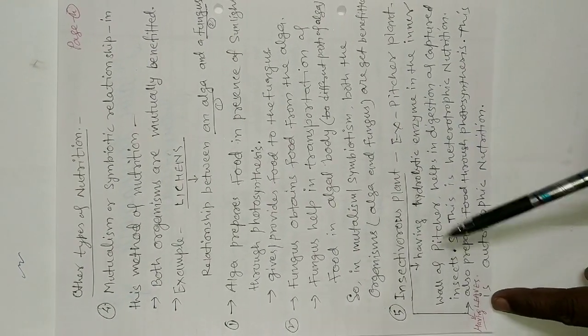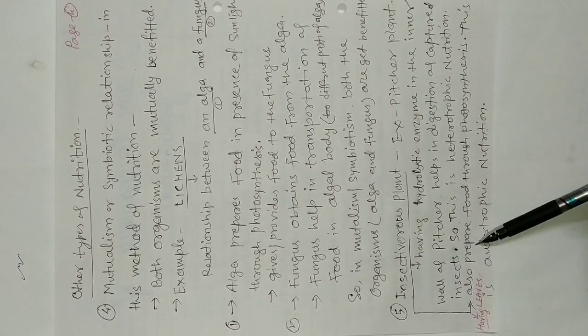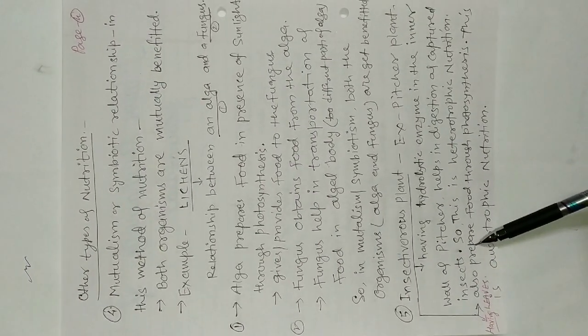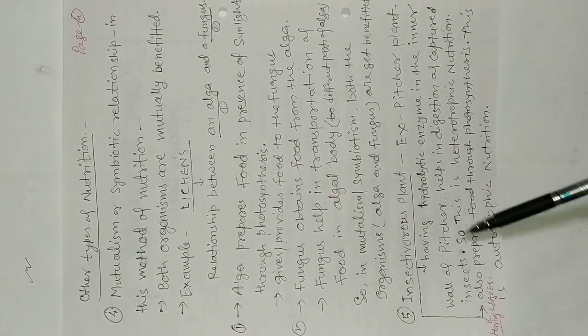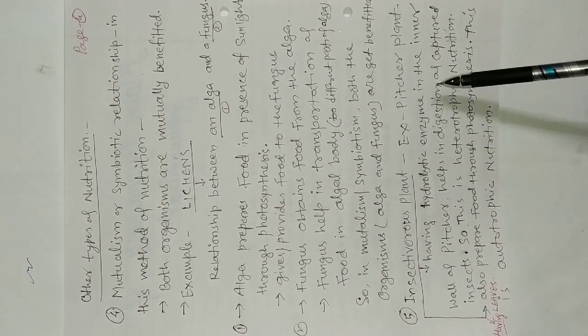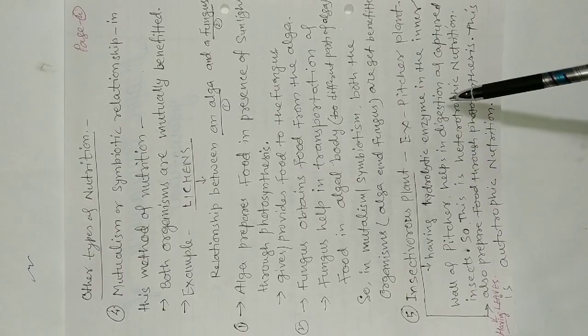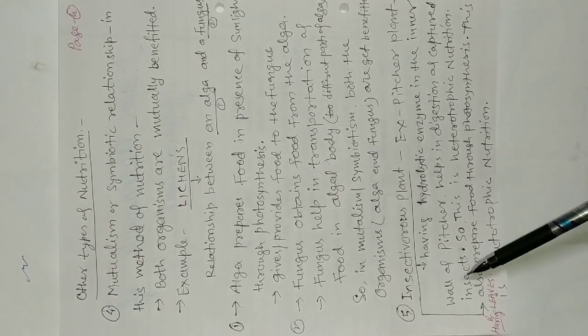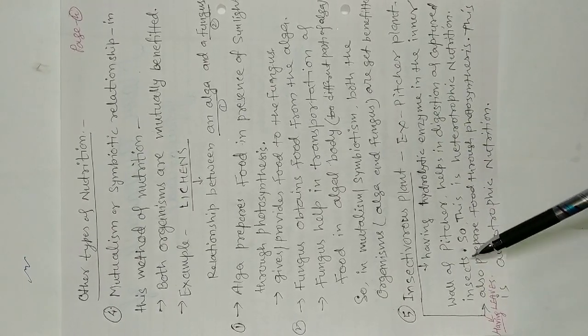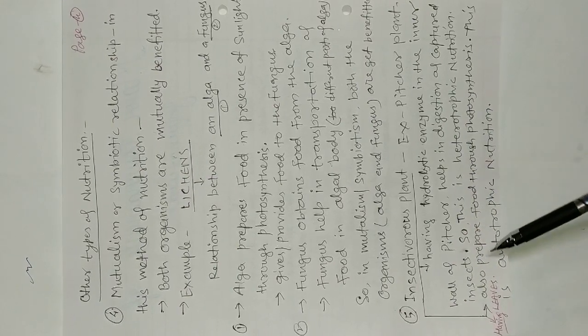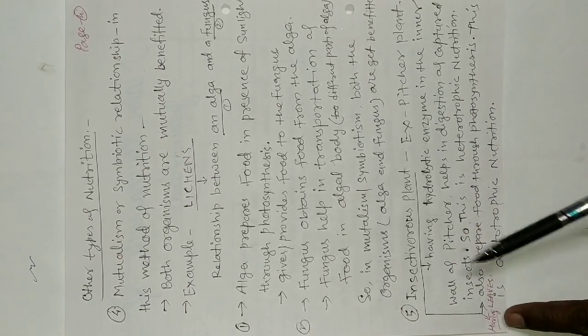Next is the insectivorous plant. Example: pitcher plant. An insectivorous plant has hydrolytic enzymes in the inner wall of the pitcher that help in digestion of the captured insect. So this is heterotrophic nutrition.